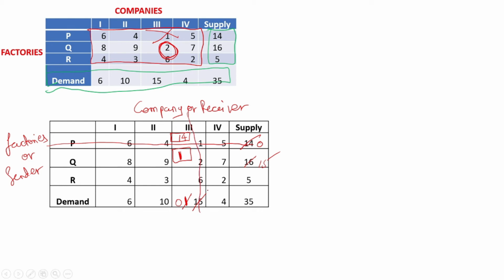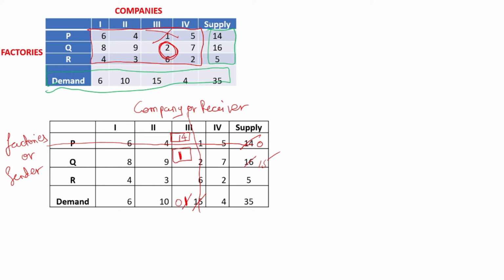He got all his items, all 15 items: 14 from P and 1 from Q. Different factories, but he got them. If you have a company, you won't contact only one factory for your products. You will search in many factories. Ultimate goal is what? To get the products, no matter from which factory. Because you want to sell, right? So 14 items he gets from P and 1 item from Q. Total 15 items he got.